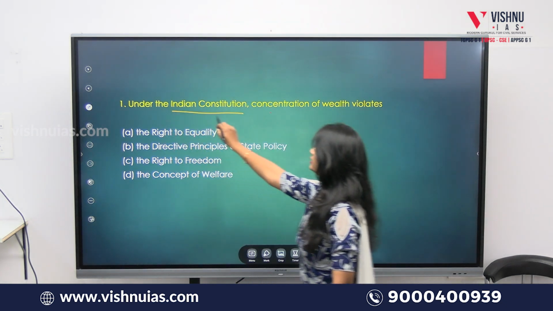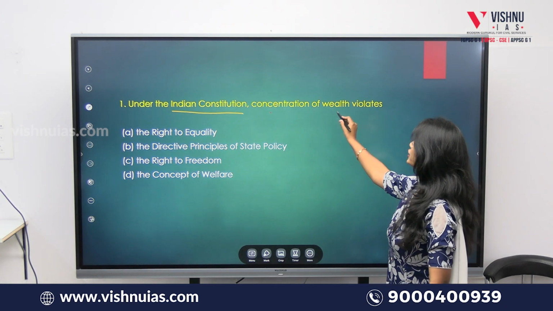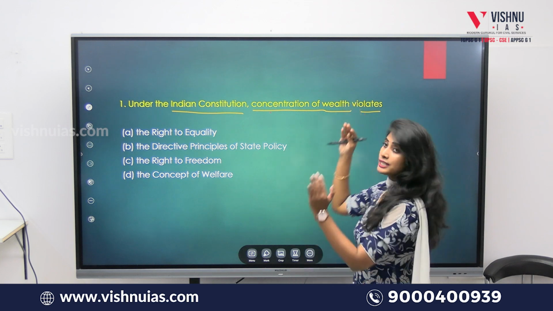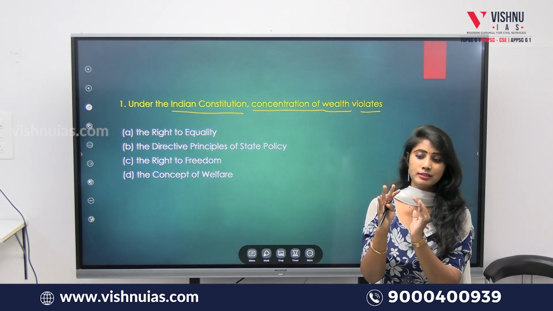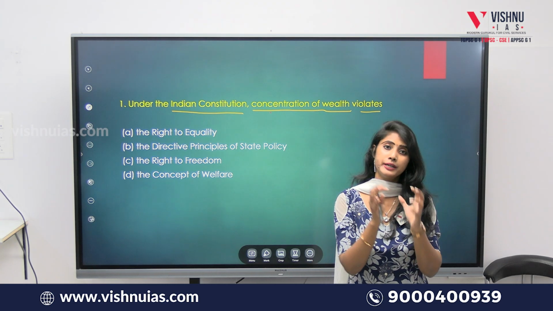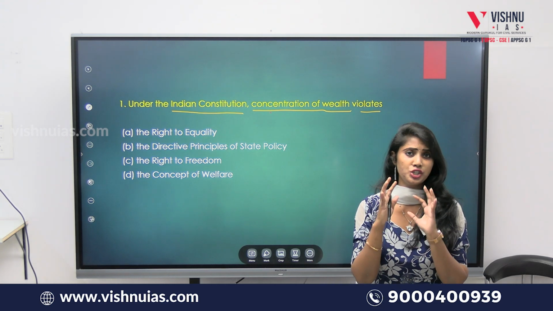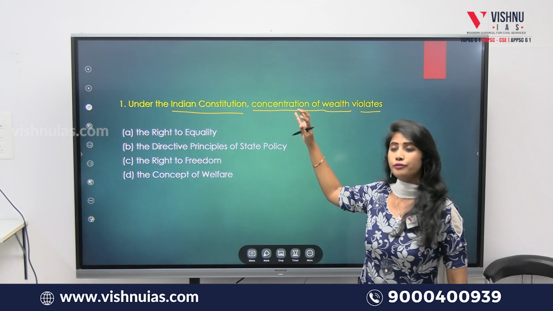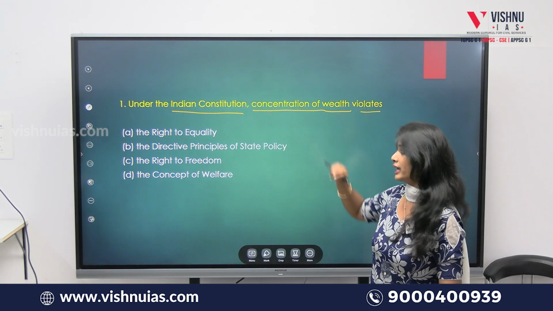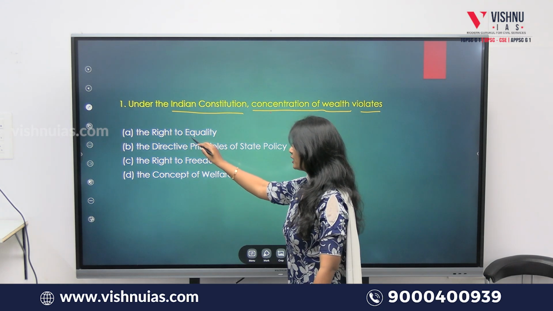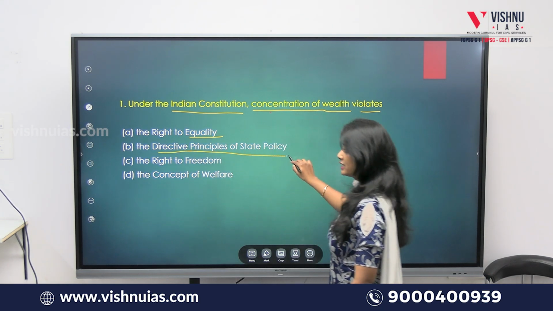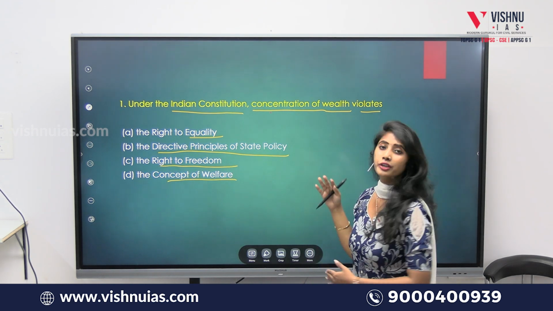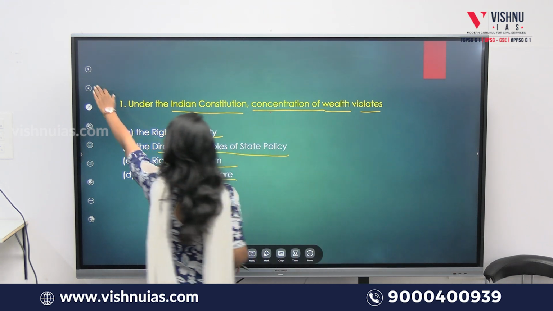What is it? Under the Indian Constitution, concentration of wealth violates. See, under the Indian Constitution, concentration of wealth. Concentration means the wealth being present only in some of the influential hands, but not distributed among all the people. Isn't that so? So this principle of concentration of wealth violates... What are the options given? The right to equality, the directive principles of the state policy, the right to freedom, and the concept of welfare. Okay, now if you see the explanation, you'll be getting the answer without any confusion.